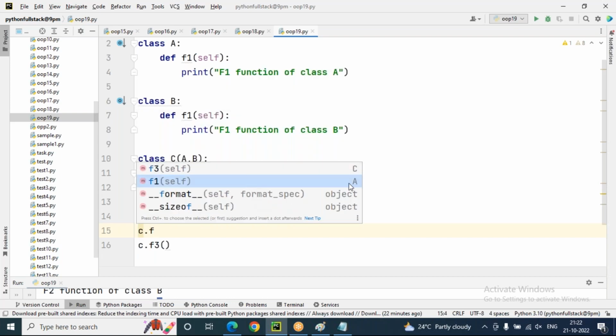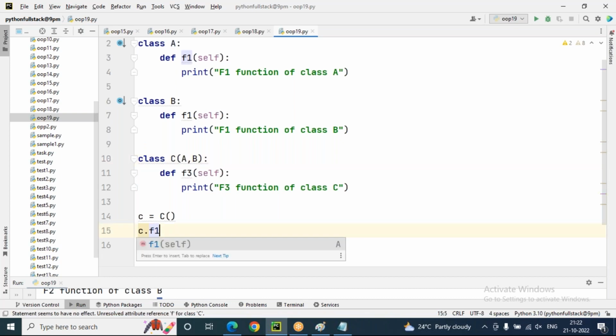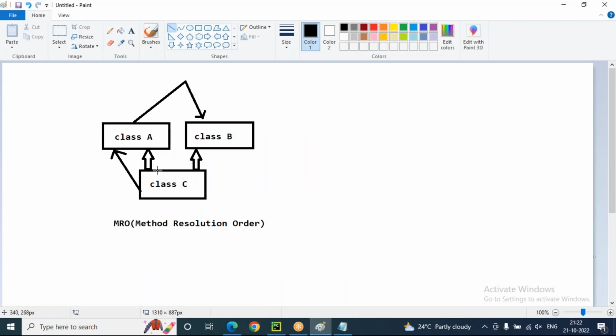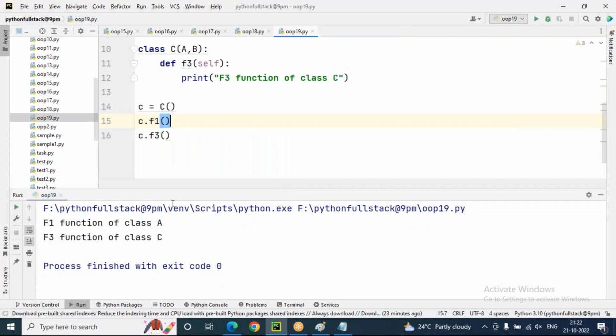So F1 is coming from where? A. Why? Because the priority goes to A first only. So obviously the A class F1 function is coming, sir. Just observe it, c.F1 means the A class F1 function is coming. So the method resolution order is what? First A, then after that B. But A is having the F1 function, so B will not work out. Because only in case A does not have it, then the B class F1 function will get priority. But A class is having the F1 function. That's why B is not coming.